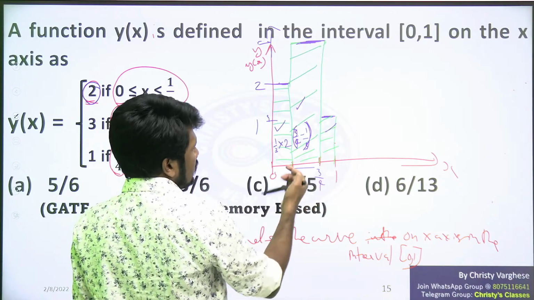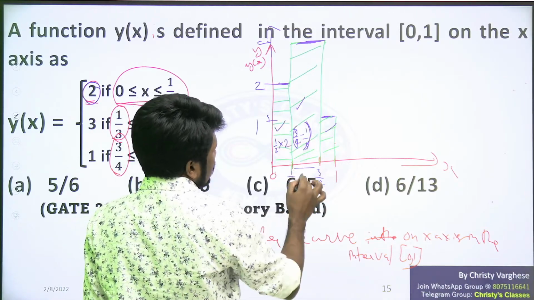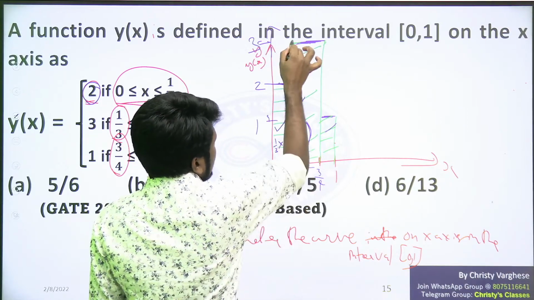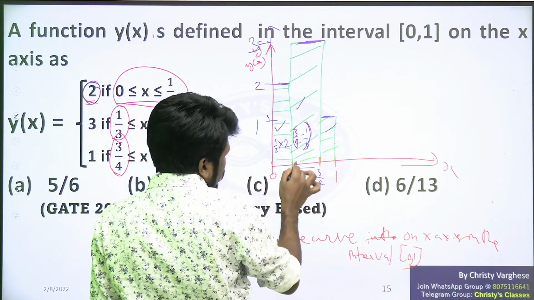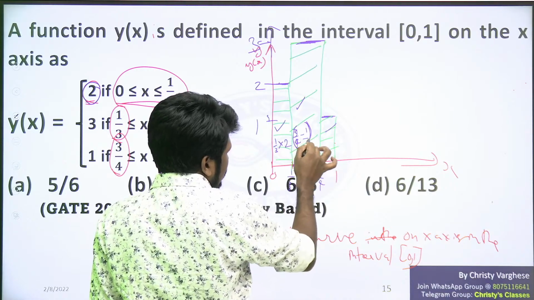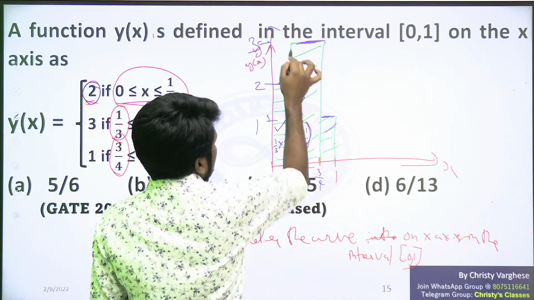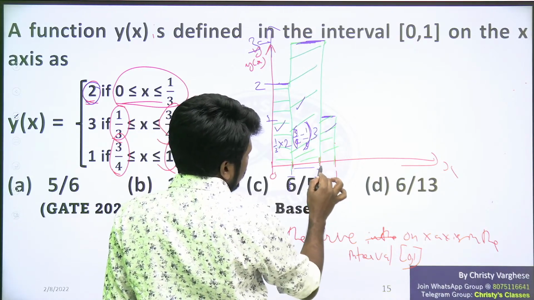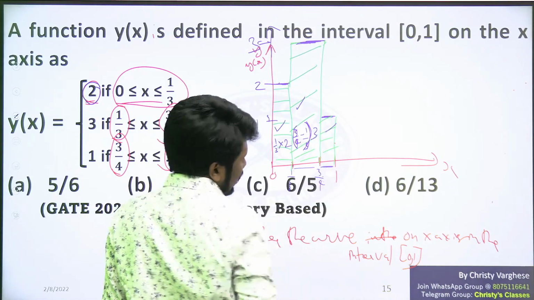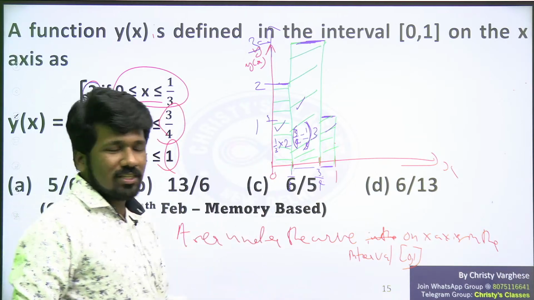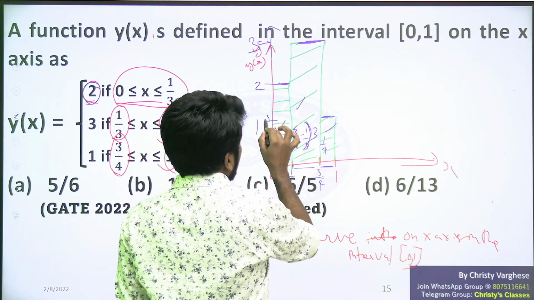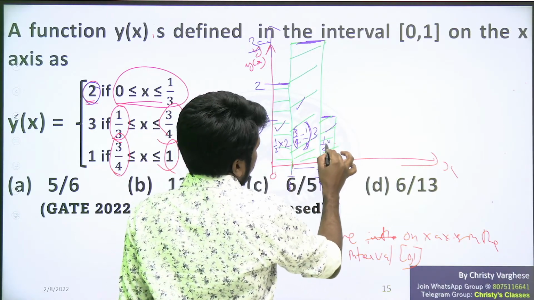And the breadth is 3 units, 0 to 3. So if you call this the length, 3 by 4 minus 1 by 3 is the length and the breadth is 3. So 3 by 4 minus 1 by 3 into 3. And what about this region? 3 by 4 to 1 is a distance of 1 by 4. The breadth is 1 unit. So 1 by 4 into 1.